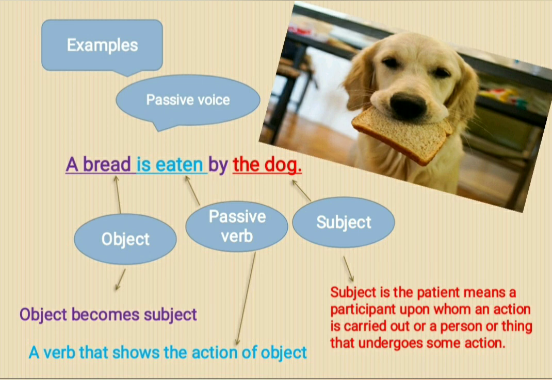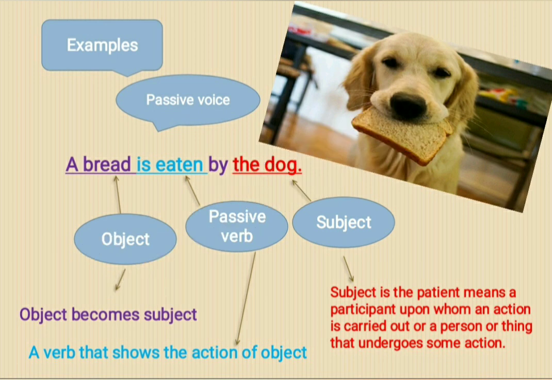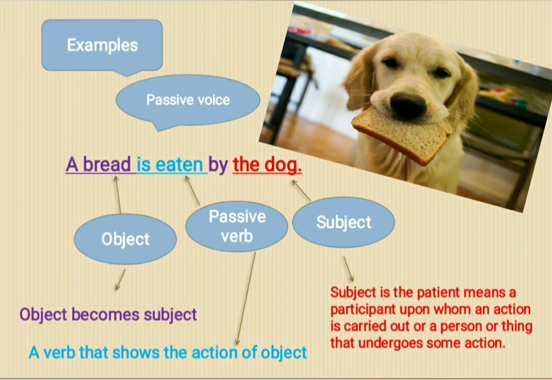You can also notice that now in passive voice, who has become the patient or target or undergoer? That is subject. As you can see that the subject is written after the verb and so is the quality of the patient or target or undergoer. That is also placed after the verb. So here now, subject is the patient in passive voice, which comes after the verb.